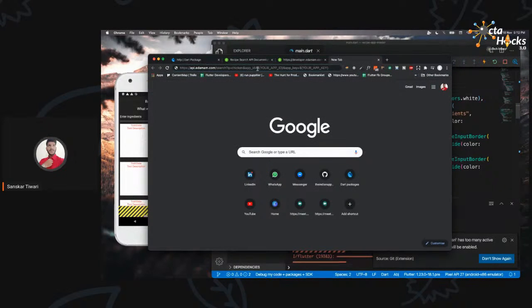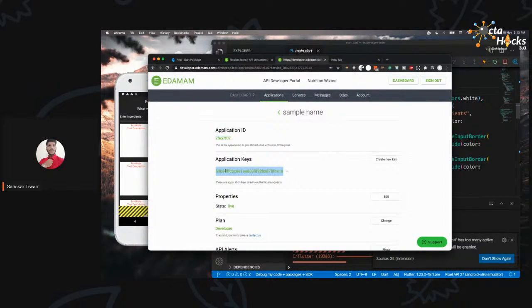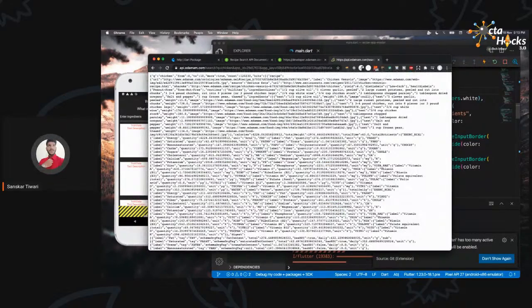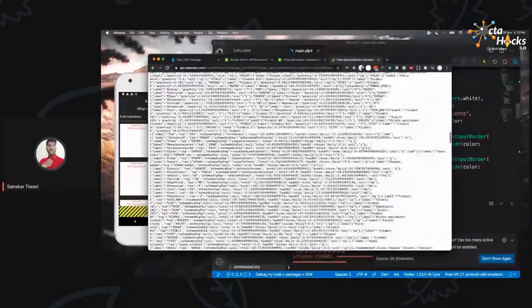You need to remove this $ sign, then this bracket, and then your API ID, and then this bracket, and then paste your app ID. Then you need to copy the application ID and then paste it over here, your app key. Then hit enter. Once you do that, this is how the data will be returned by the API.